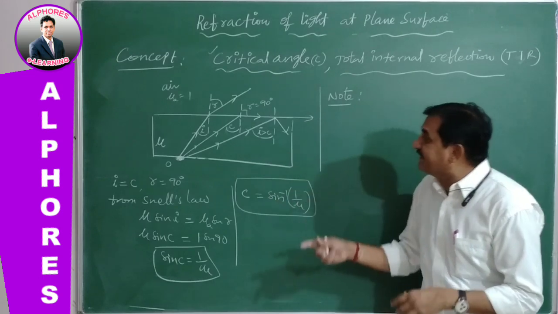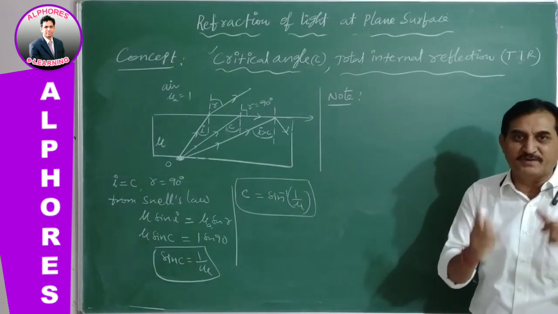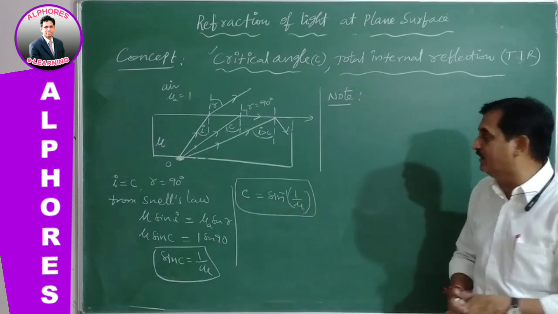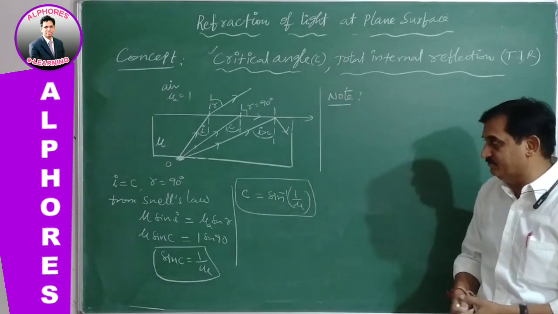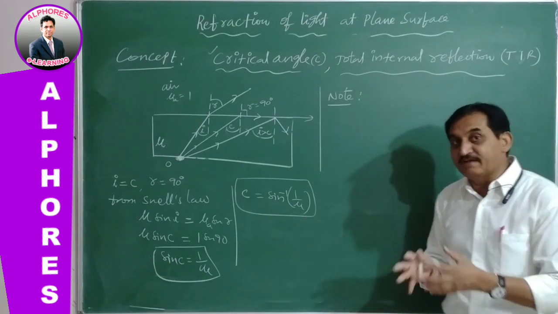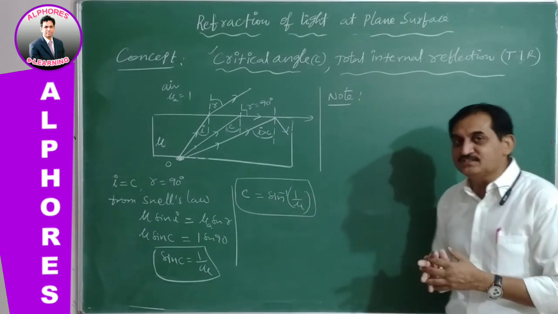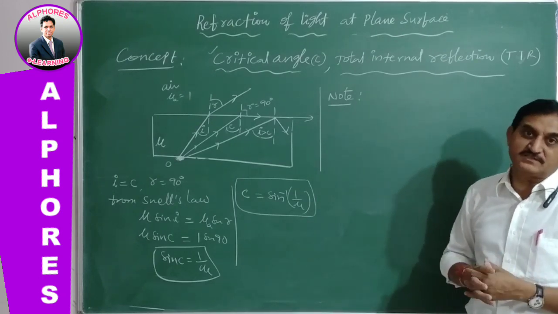Keep in mind, the critical angle is decided by a pair of media: the glass plate and the other medium it is kept in. The pair of media through which the light is traveling decides the critical angle.